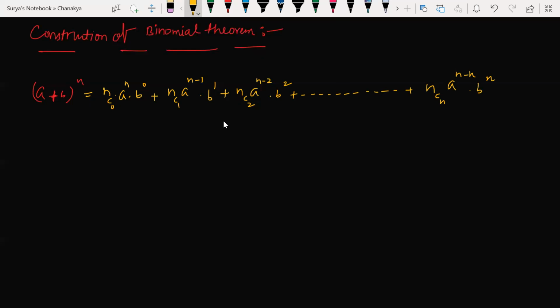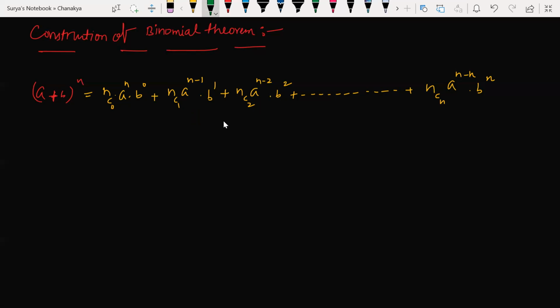Correct? Yes or no? Yes, sir. So this is the expansion. Look at this here, nC0, the power of a is starting with the maximum, getting reduced by 1, by 2, and by n in the last.